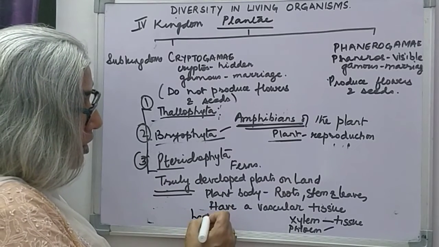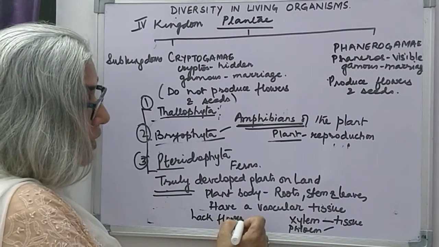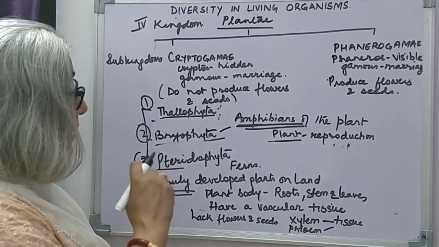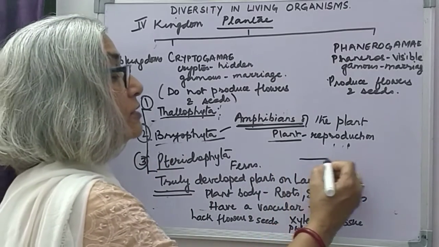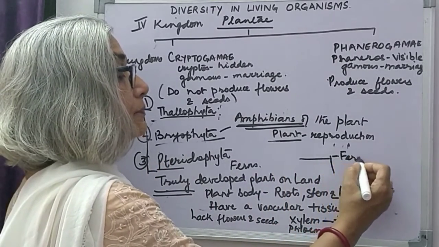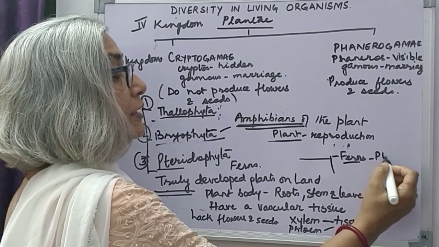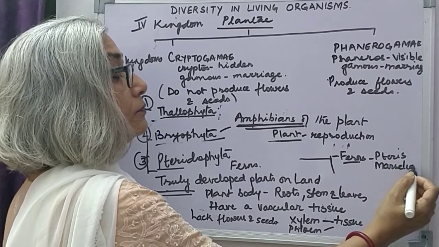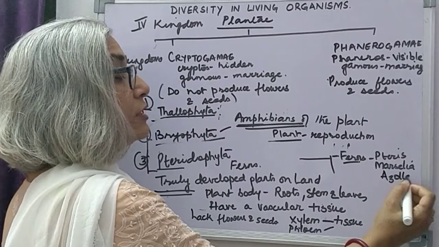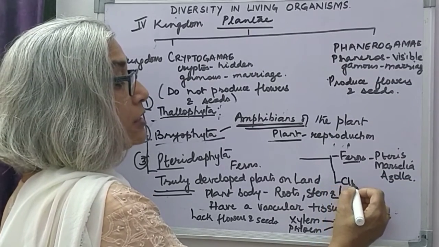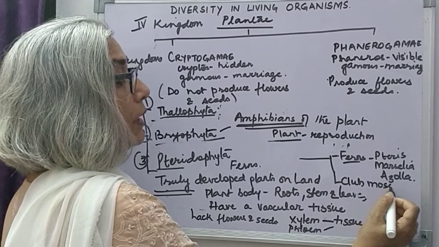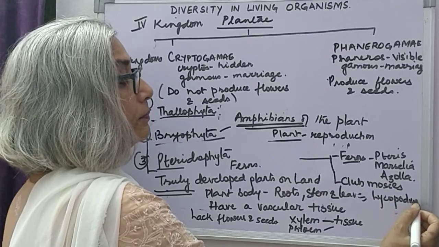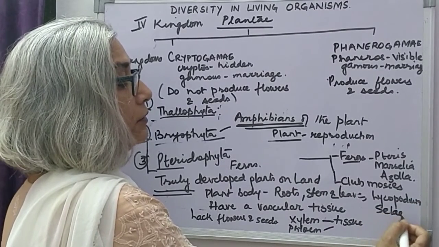They lack flowers and seeds. Reproduction is by means of spores. And pteridophytes include ferns. Examples of ferns are Pteris, Marsilea, Azolla. They include club mosses. Examples of club mosses are Lycopodium, Selaginella,